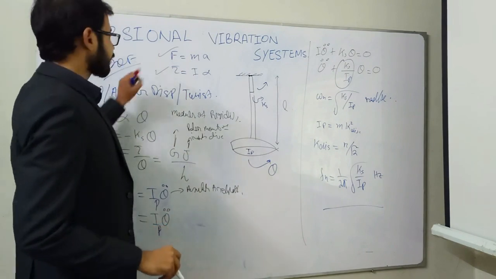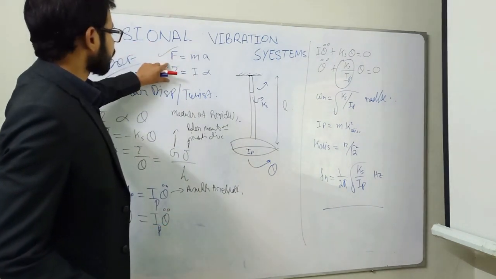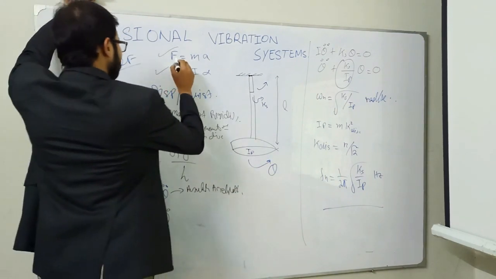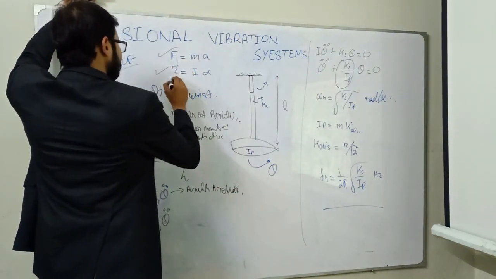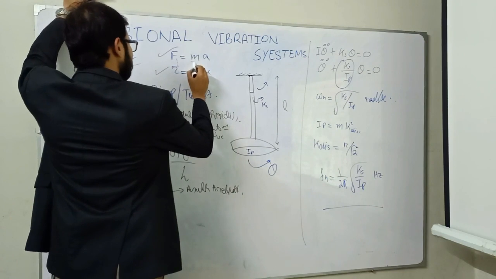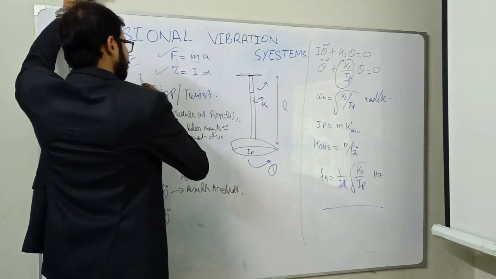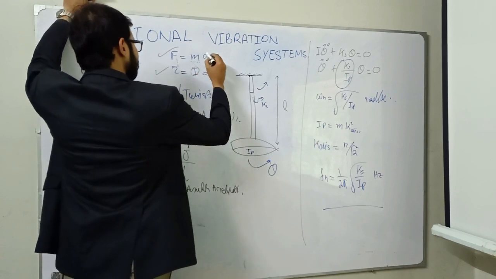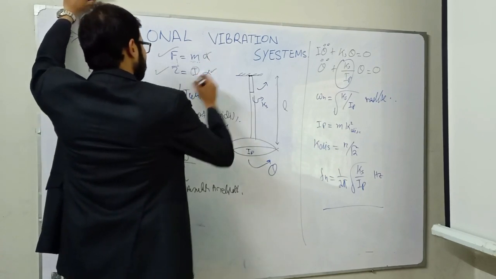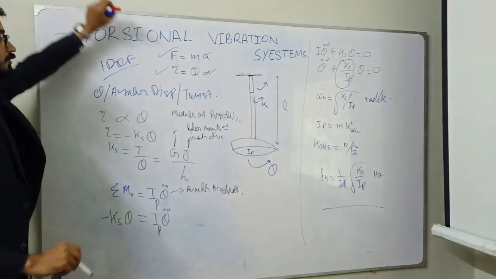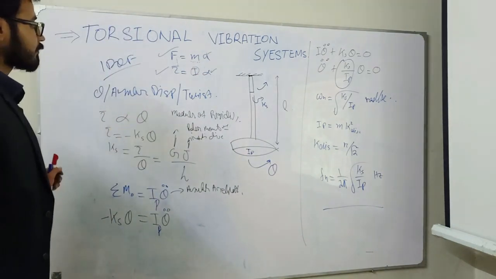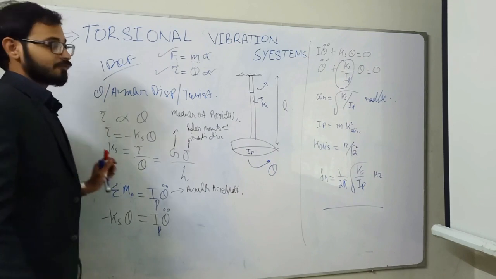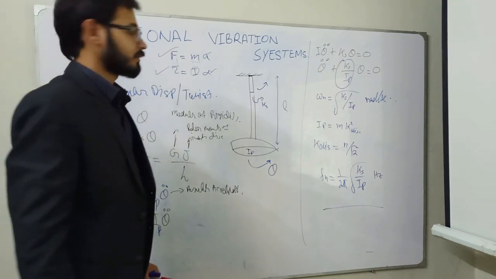So the difference between linear and twist force is, again, we can see the coherence. For example, this is the linear force and this is the twist force. This is the simple mass and this is the polar mass, and this is the linear acceleration, this is the angular acceleration term. So we can say that twist force plays the same role in angular movement as force in the linear motion or linear movement.